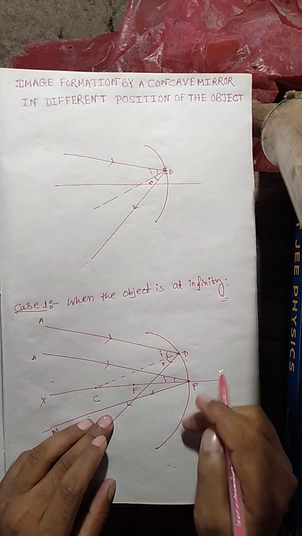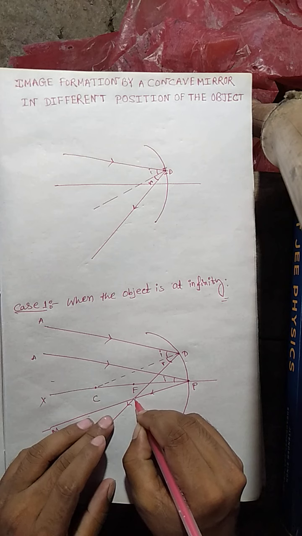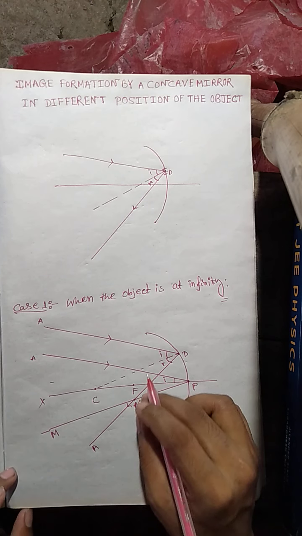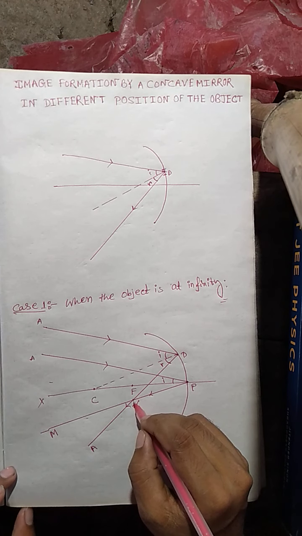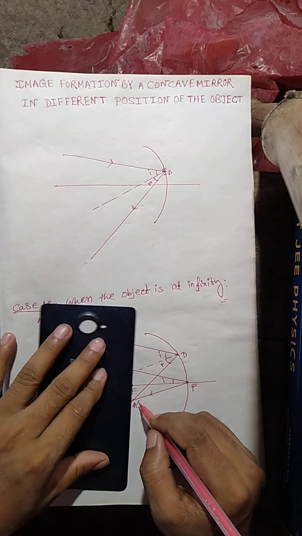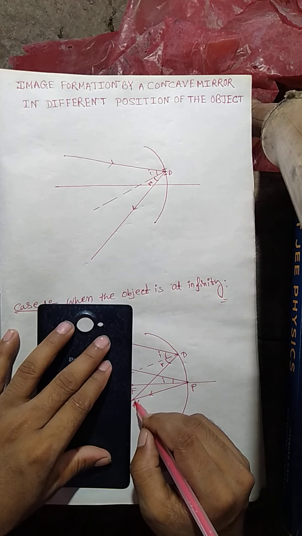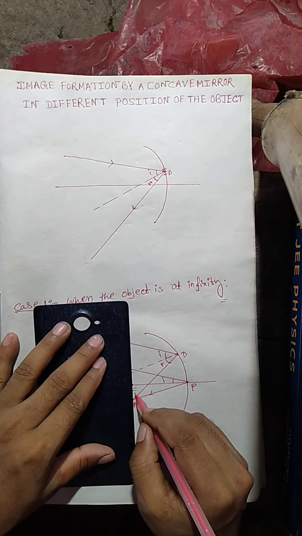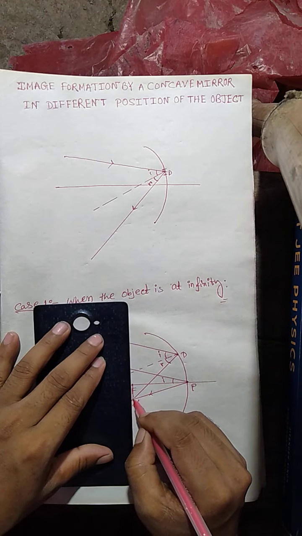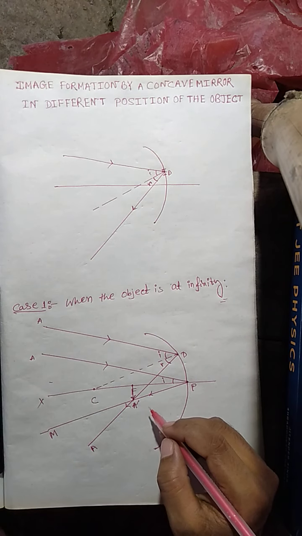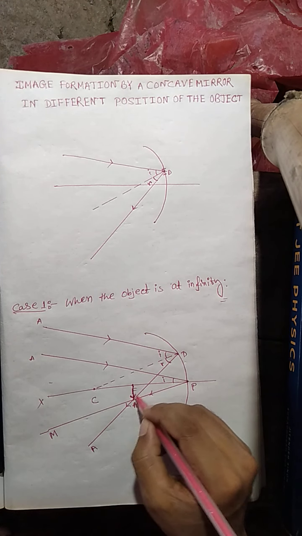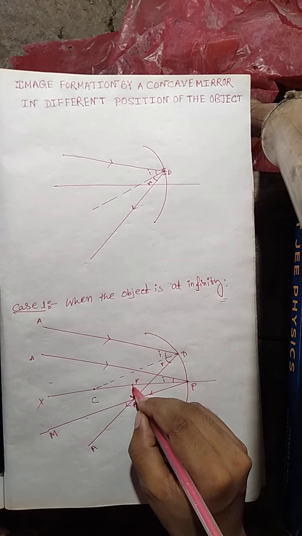These two reflected rays meet at a point. Let us consider this point as A prime. These two rays meet at A prime, and this point is situated just below the focus. So you can draw the image here. The image would be from here. Let's write the principal focus F here. So this is our image.